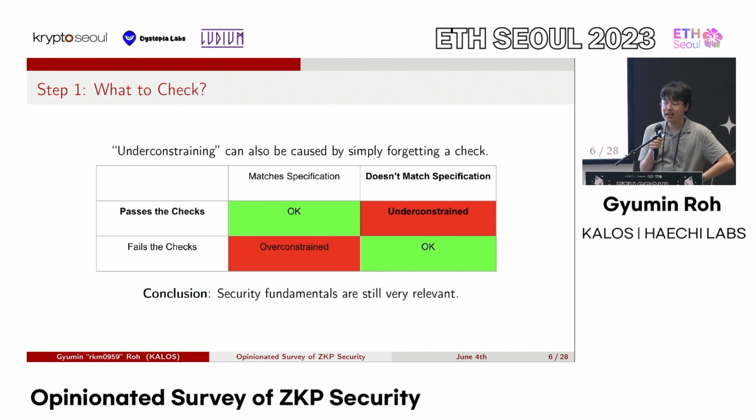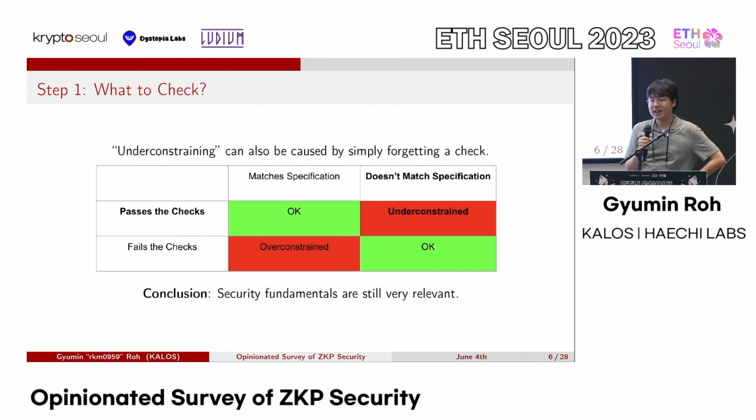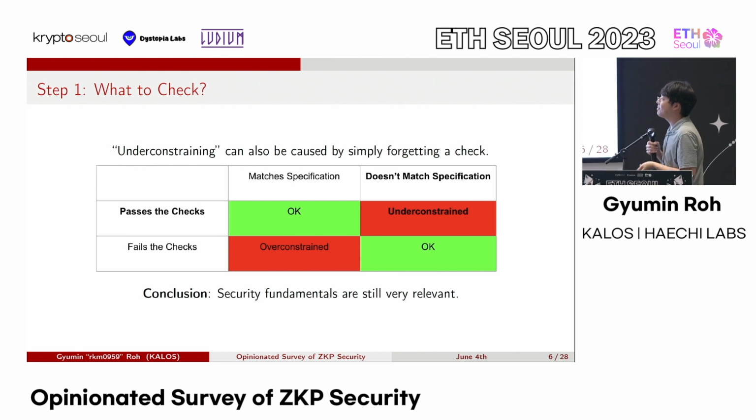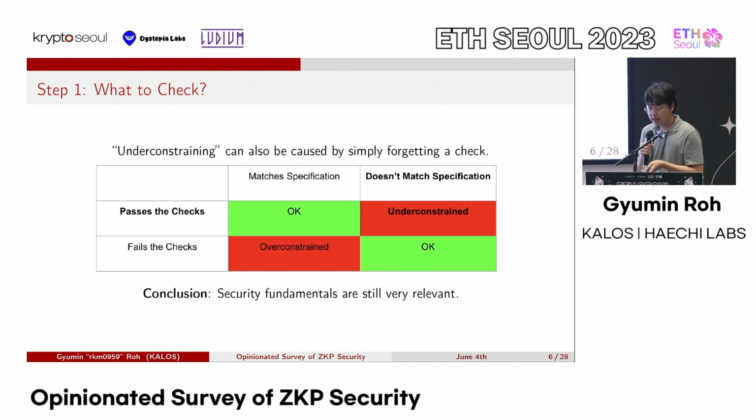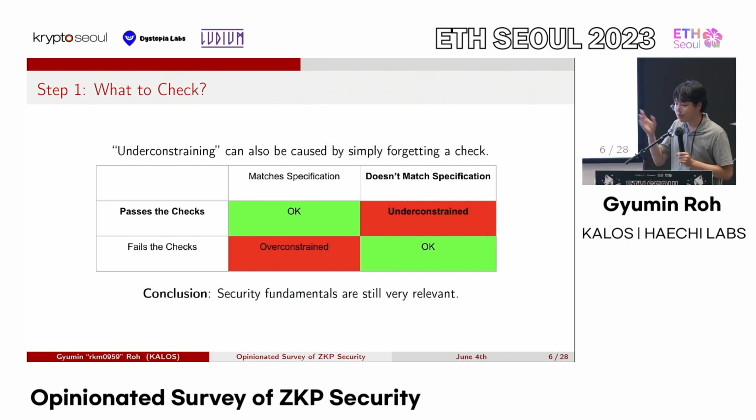And these two issues do not come from the ZKP thing. They come from the elliptic curve and how to deal with things. So the point being, not all under constraints bugs have their essence on the ZKP side. Their essence comes from the actual application side. So the point being, from the first 2 steps, is that the security fundamentals are still very relevant. Even though ZKP security is this relatively unexplored, mysterious landscape, it's still security. So the stuff you learn from basic security principles still carries over to this new world of ZKP security.